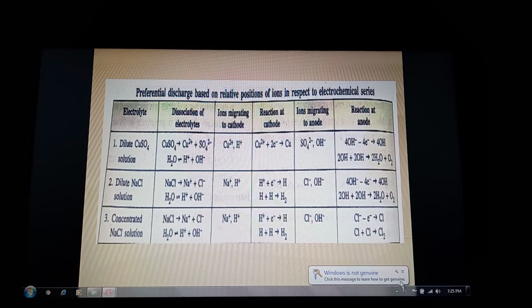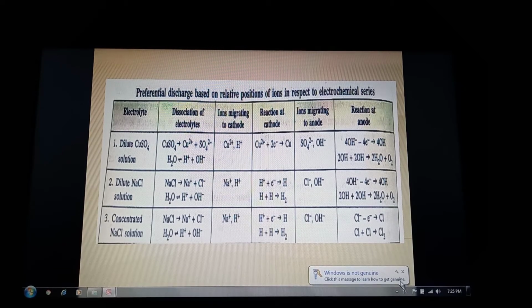Now if you take dilute NaCl and concentrated NaCl, compare this. When you take dilute NaCl, it means sodium ions and hydrogen ions are there, and in the case of anions you have Cl minus and OH minus. So H plus will win the race and it will be discharged as hydrogen gas, and out of Cl minus and OH minus, hydroxyl will win because it is at the lower position.